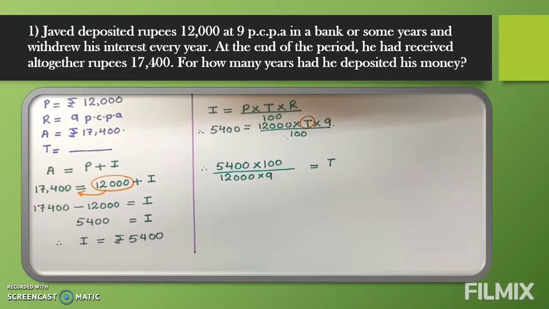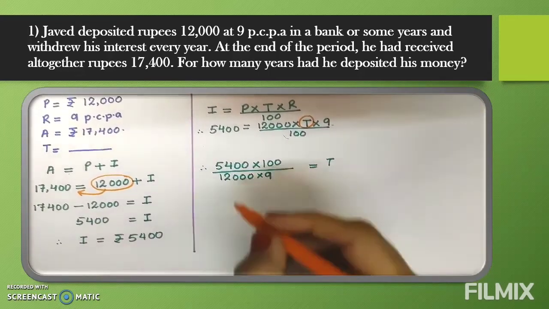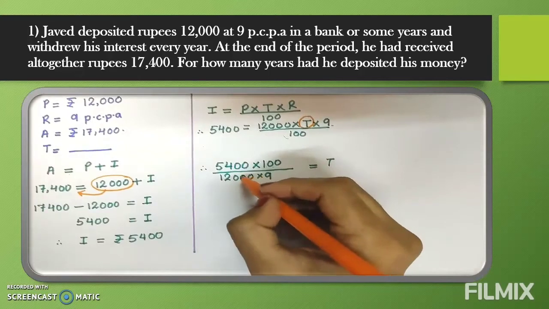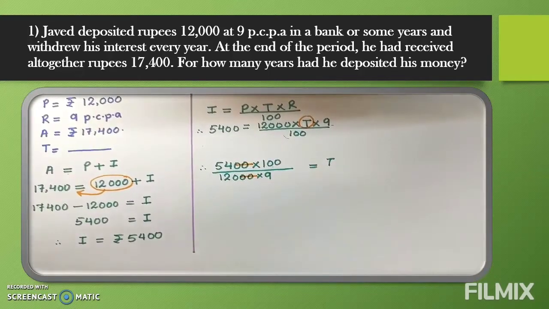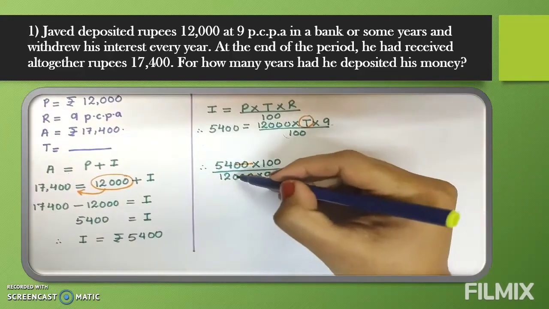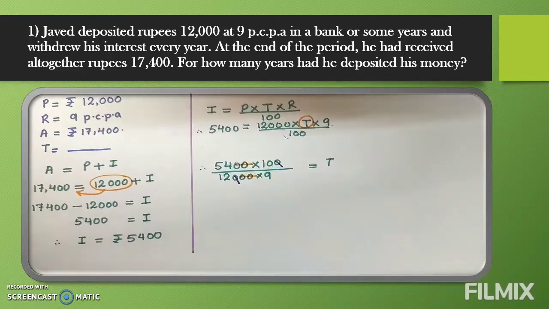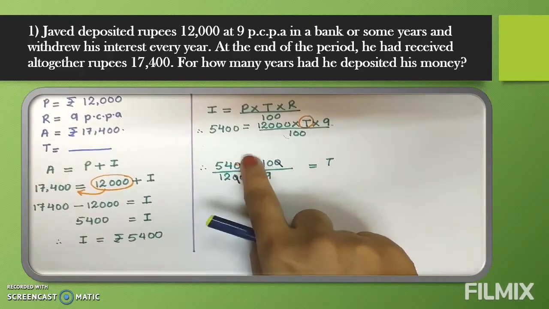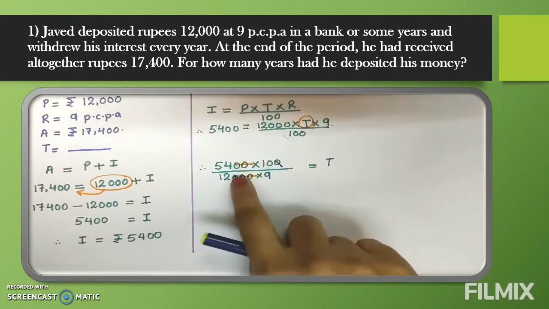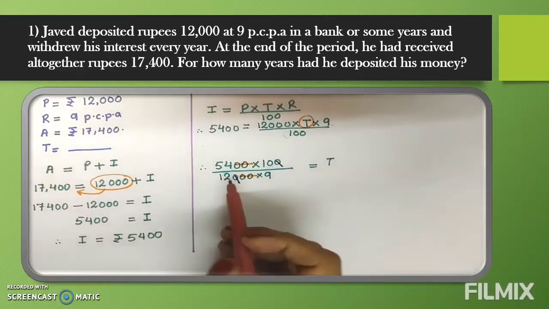Now what will we do? We will go for cancellation. I told you, whenever we have cancellation work, whenever you are getting zeros, those zeros we will cancel. See, 2 zeros here we have, 2 zeros here we have. So we will cancel. Now what else are we able to cancel? See, this 10 and this 10 we will cancel together. Clear? Now we will cancel further.